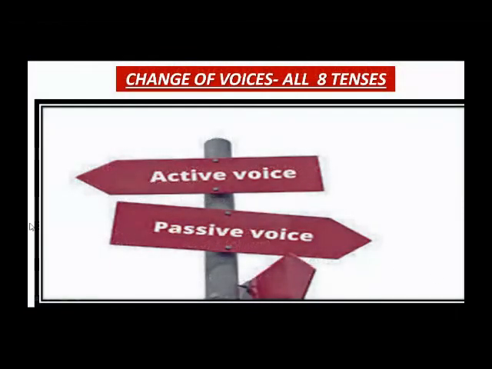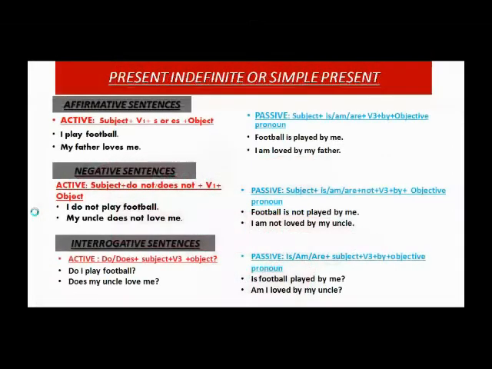Now we are going to see change of voices of all 8 tenses. As I explained, we have 12 tenses, but the change of active to passive is applied only for 8 tenses. So dear students, this is present indefinite or present simple. You can see here the structure of active voice: subject plus first form of verb plus s. According to the subject, we will use s or es with the verb form and then the object. So if the sentence is I play football, it will become football is played by me.